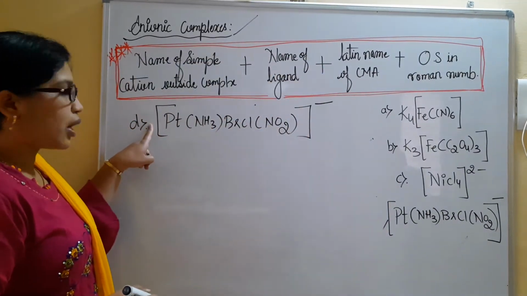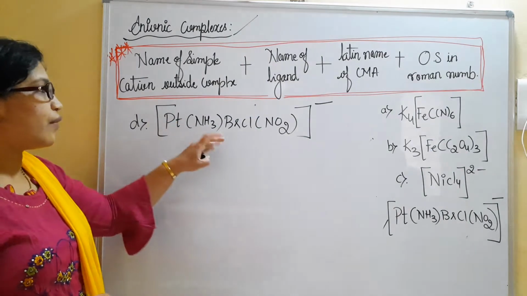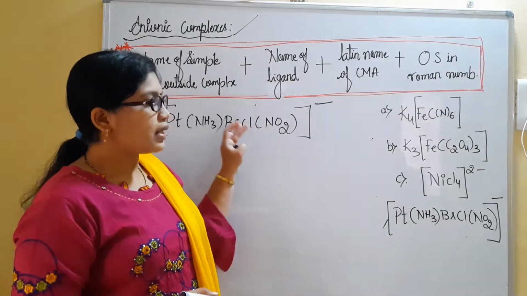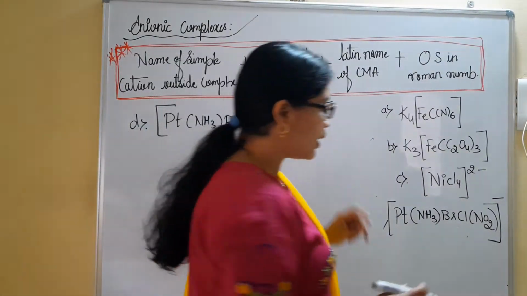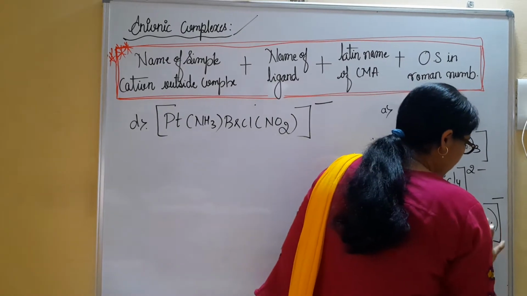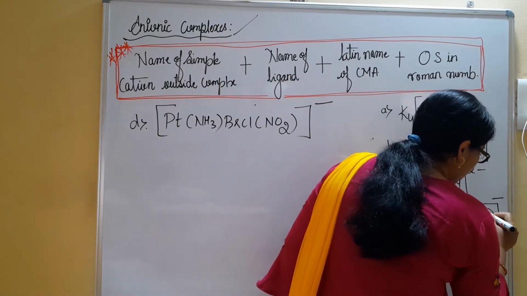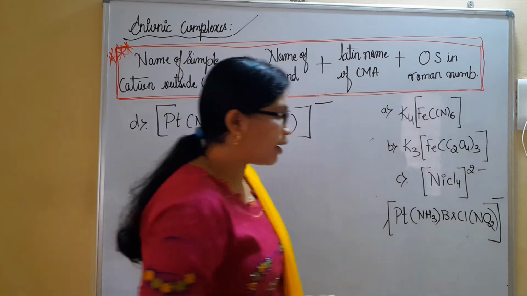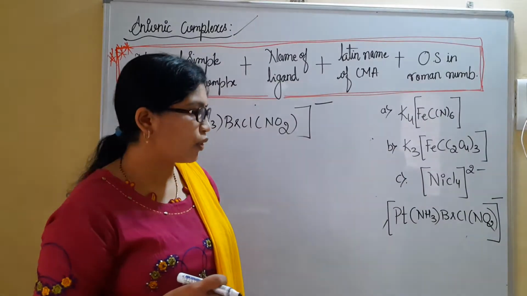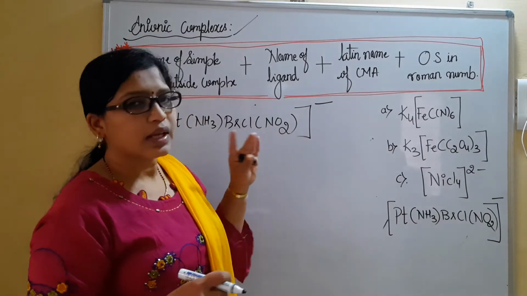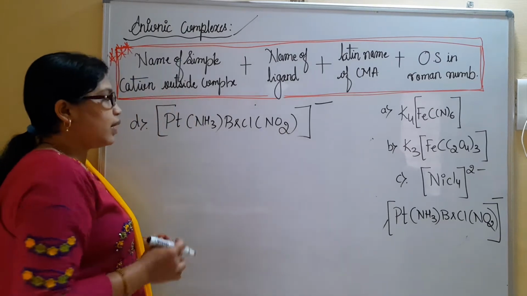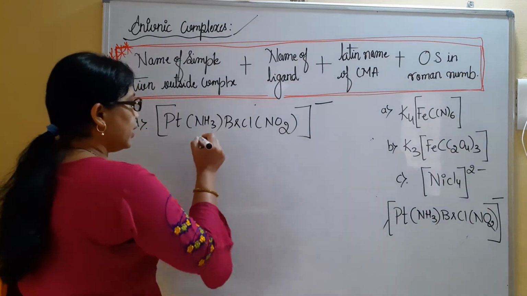If the counter ions are not present, we have to go for the ligands. Ligands are named in such a way that, please do remember, it is a capital O. Please ignore me if in previous videos I have written a small o; please ignore that. It is N with a capital O. Okay, now let us see here. I have the ligand amine.